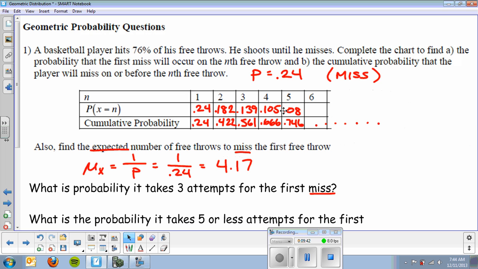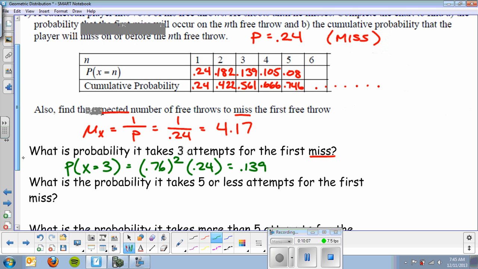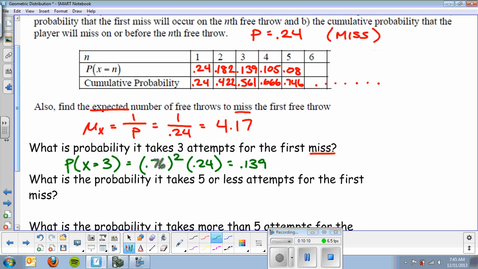What is the probability that it takes 3 attempts for the first miss? That we already did. All right. But I'll write it out according to the formula. That's the probability that x equals 3. Again, 3 attempts until I miss, basically. So that's going to be 0.76, which is a make. I'm going to make the first two, and I'm going to miss the last one, and I get 0.139.